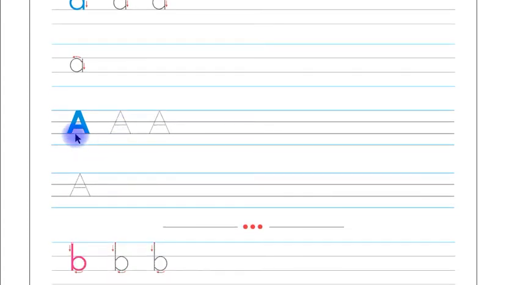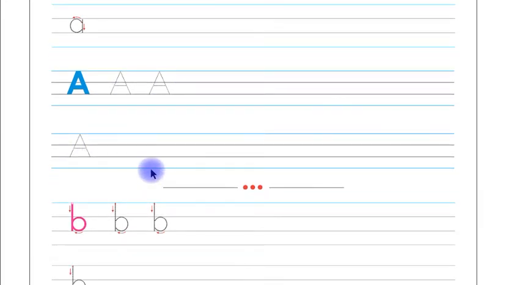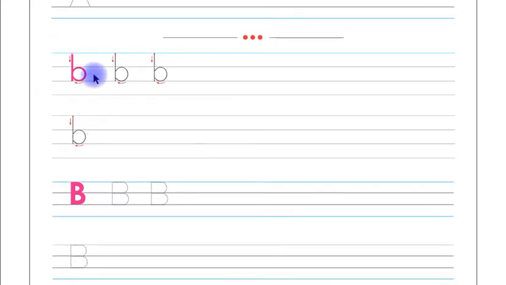This is letter A in capital shape, children. You have to trace this letter A in capital shape and then you have to write this letter A in capital shape. This is letter B in small letter shape, children.